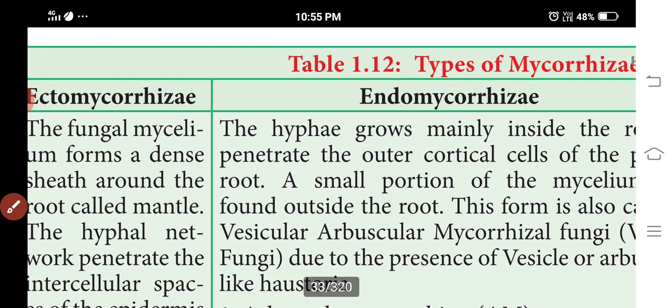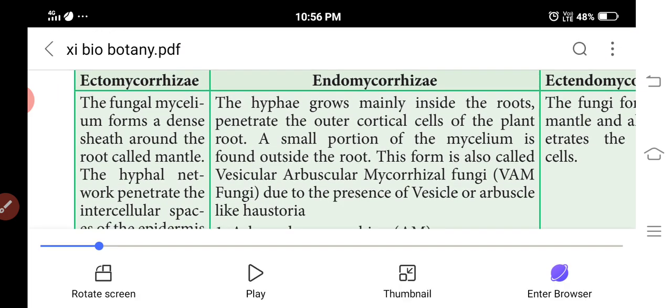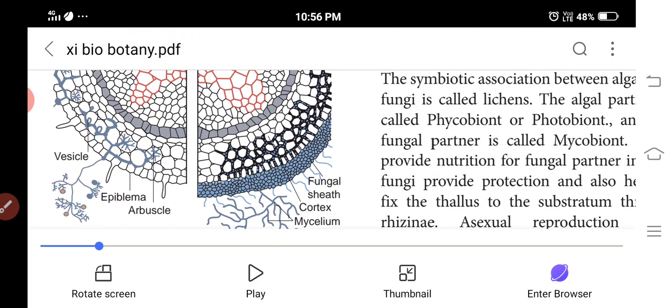Next, the types of mycorrhizae. In ectomycorrhiza, the fungal mycelium forms a dense sheath, called the mantle, around the root. The hyphal network penetrates into the intercellular spaces of the epidermis and cortex to form the Hartig net. Example, Laccaria laccata and Pisolithus tinctorius. That is called ectomycorrhiza.